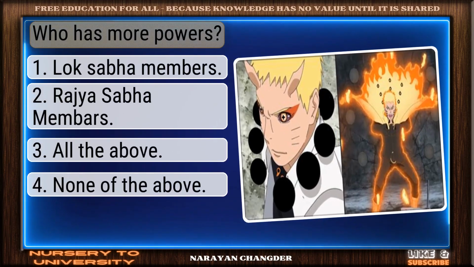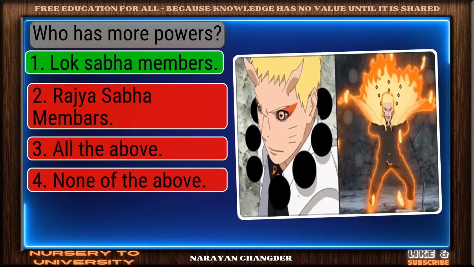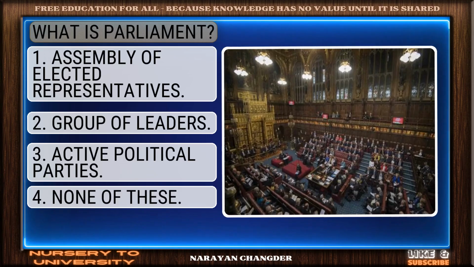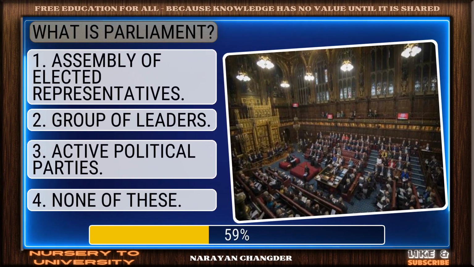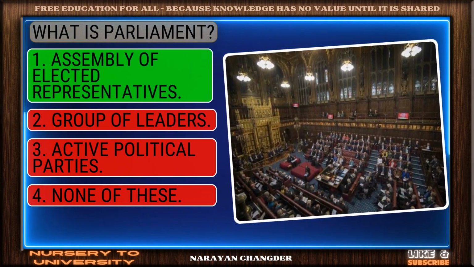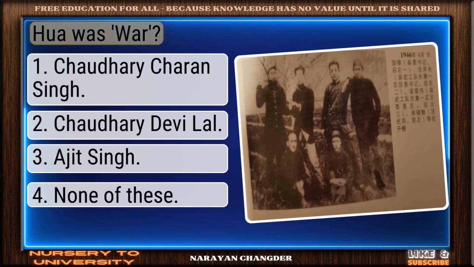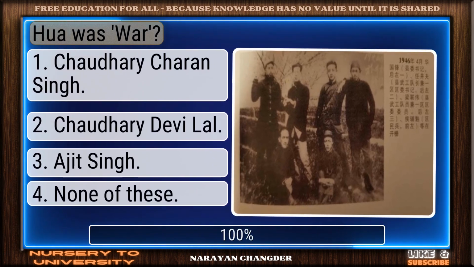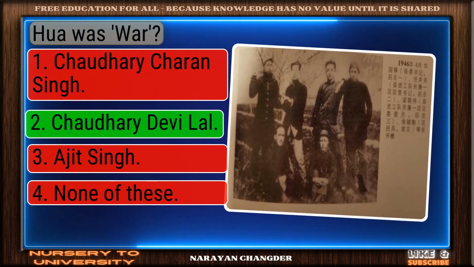Question number 197. Who has more powers? Perfect. Lok Sabha members is the correct choice. Question number 198. What is Parliament? Valid point. Assembly of elected representatives is true. Question number 199. Who was war? Bravo. Chaudhary Devi Lal is the answer.